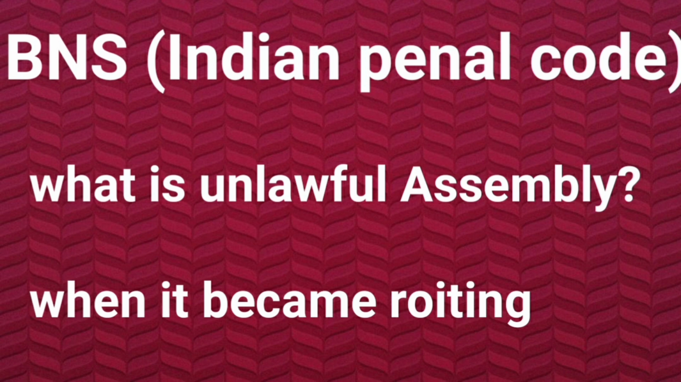When does it become rioting? An unlawful assembly becomes rioting when the group uses force or violence to achieve its common objective. This is defined under Section 146 of the IPC, which states, if force or violence is used by any member of an unlawful assembly in pursuance of their common object, every member of the assembly becomes guilty of rioting, regardless of whether they personally used force or not.